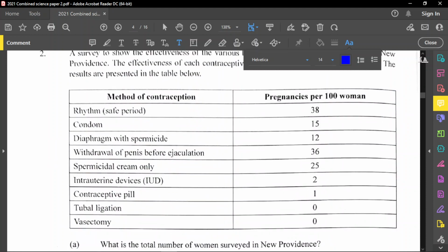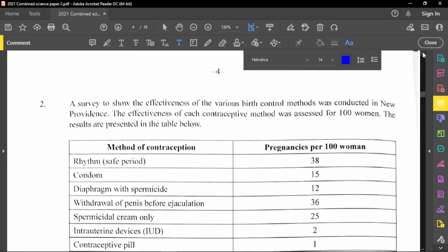Now for question number 2. A survey to show the effectiveness of the various birth control methods was conducted in New Providence. The effectiveness of each contraceptive method was assessed for 100 women. The results are presented in the table below.